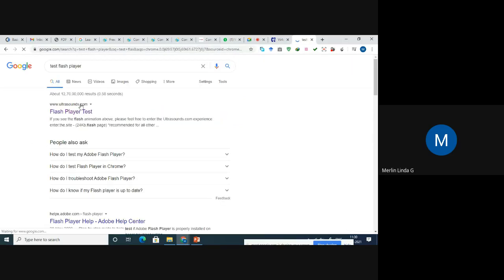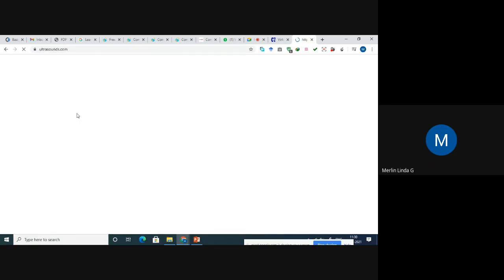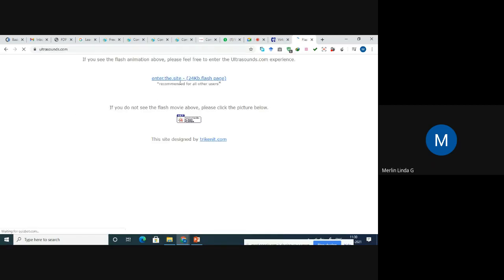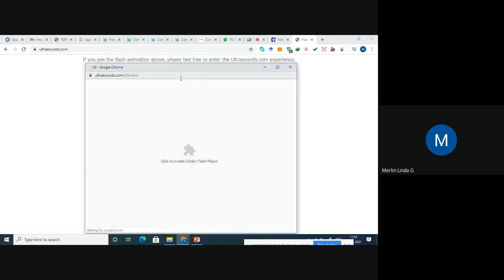There is the first option, Flash Player test. If you click that, you'll get an option to enter the site to test. If you click this, you'll get one page. Currently it says for me to click enable Adobe Flash Player. It's not enabled. I have already enabled the Adobe Flash Player in the background, but every time I access the Adobe Flash Player, I have to enable that option.